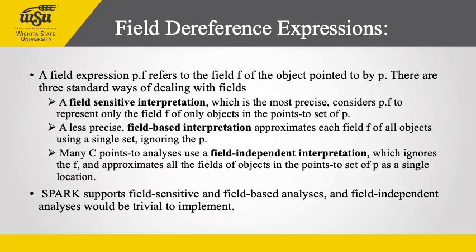Many C points-to analyses use a field-independent interpretation, which ignores the f and approximates all the fields of objects in the points-to set of p as a single location. But in Java, the field information is readily available and different fields are guaranteed not to be aliased, so a field-independent interpretation makes little sense. Spark supports field-sensitive and field-based analysis, and field-independent analysis would be very trivial to implement.